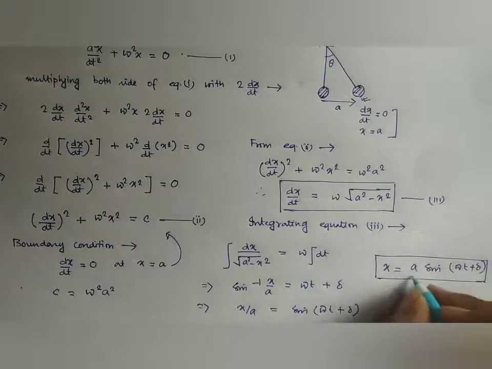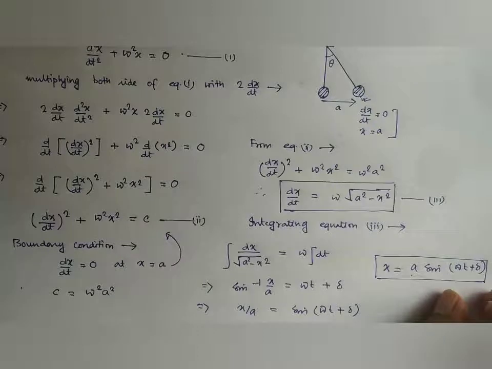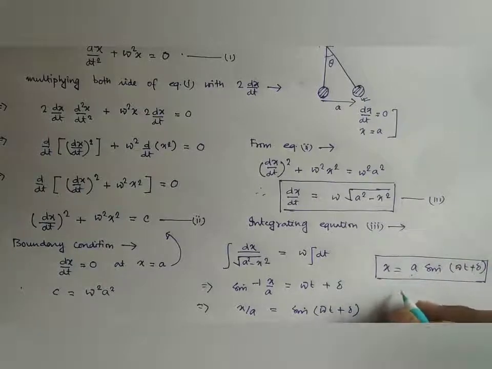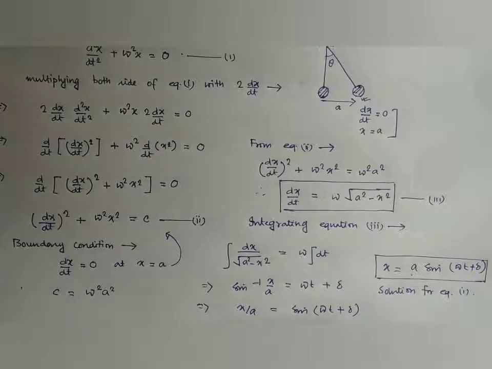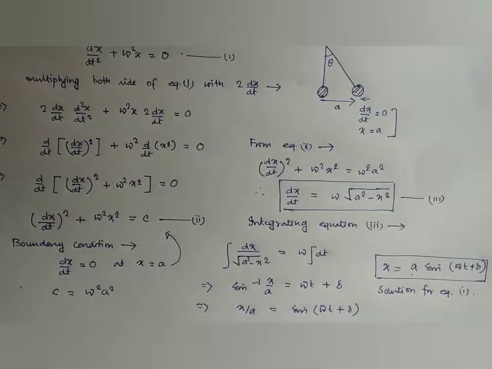Now what is A? Here A is known as the amplitude of the motion, omega is the circular frequency of the motion, the total term inside the bracket is called the phase, and delta is called the initial phase of the motion. So this is the solution of equation 1. So today in this lecture we have just solved the differential equation of a body executing simple harmonic motion.